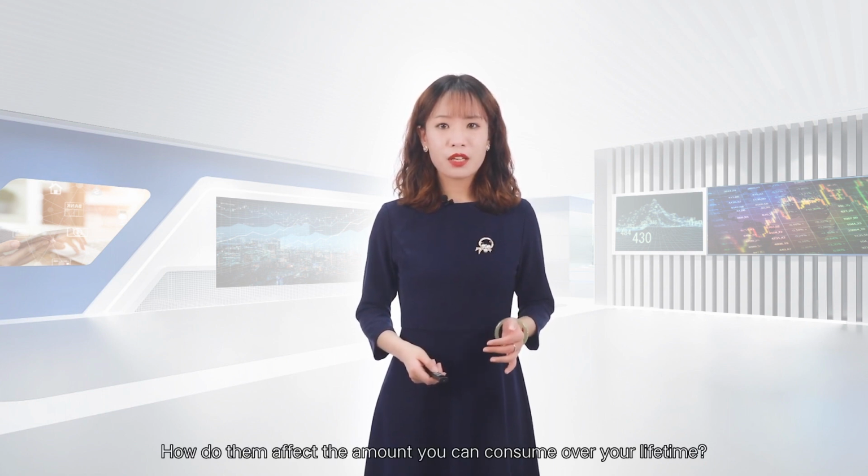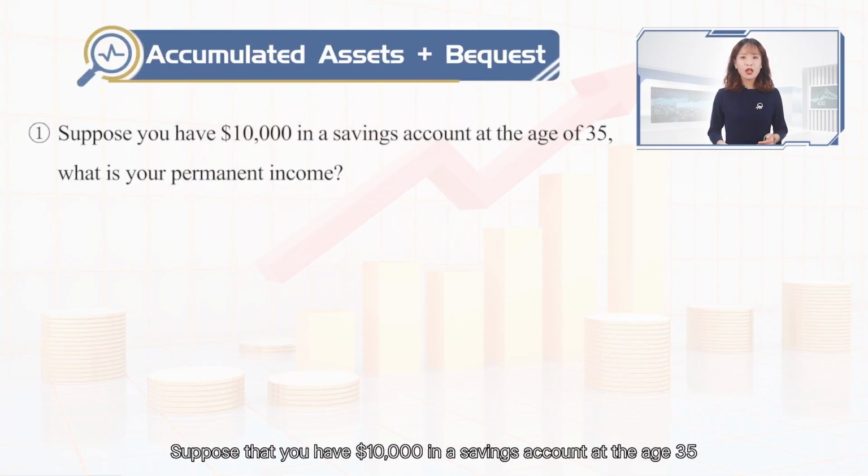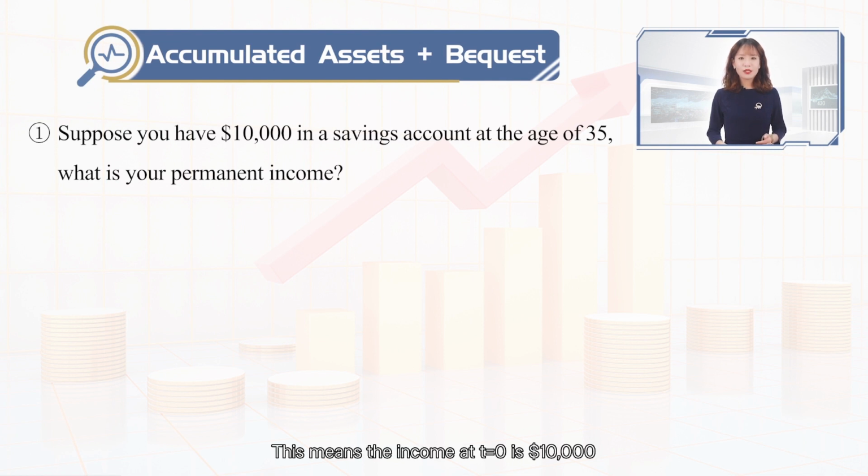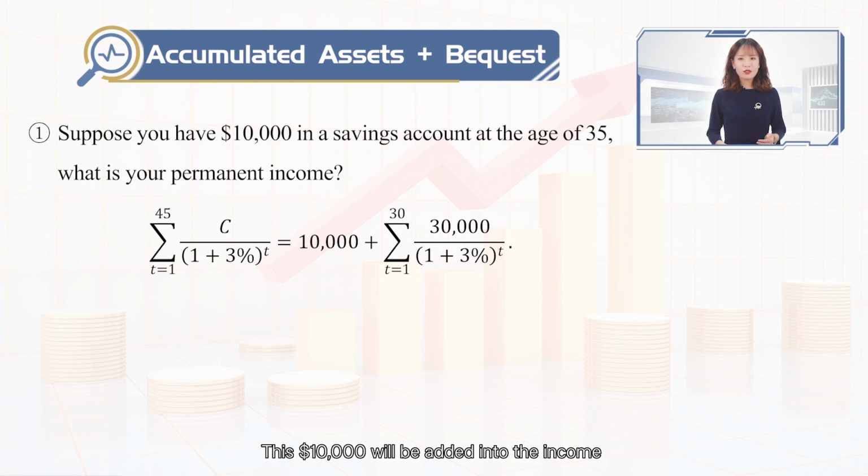However, in this example, there are no accumulated assets or bequest. How do they affect the amount you can consume over your lifetime? Suppose that you have $10,000 in a savings account at age 35. This means the income at T0 is $10,000. And now, what's your permanent income? This $10,000 will be added into the income at the right side of the equation. The new permanent income C can be obtained by solving this equation. This asset will increase the permanent income.